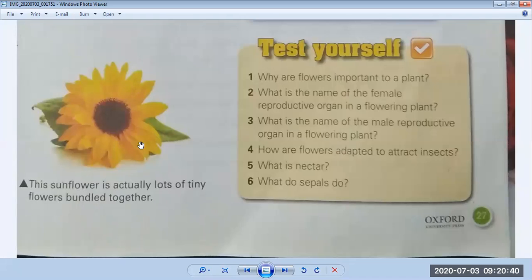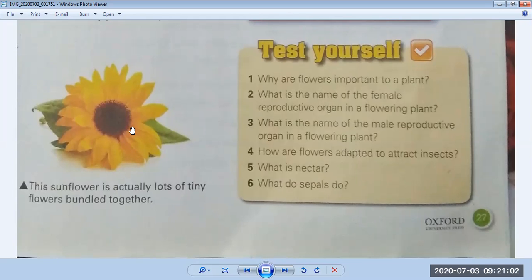A living thing is that which shows movement. So the sunflower also shows movement. We all know it moves its body according to the sun. Because it needs more and more sunlight, it moves its body towards the sun. So the movement in the sunflower because of sunlight is called phototropism. Photo means light, and tropism means movement. Okay, so it shows the phototropism movement.